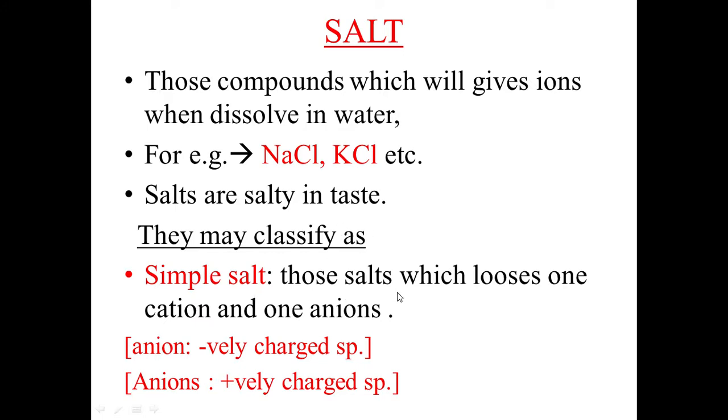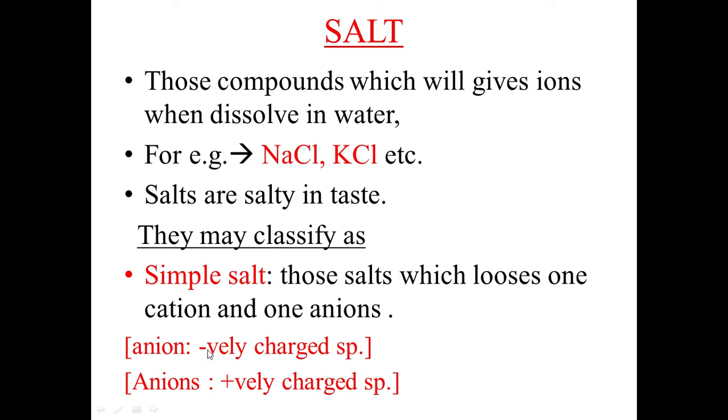Simple salts are those salts which give one cation and one anion. You can see the example: NaCl is a simple salt, a common salt or table salt. There is a Na+ cation and a Cl- anion.